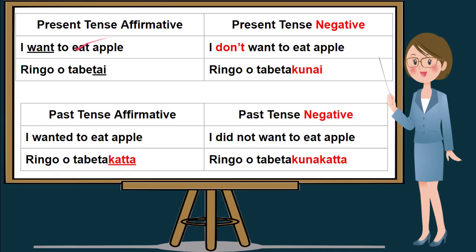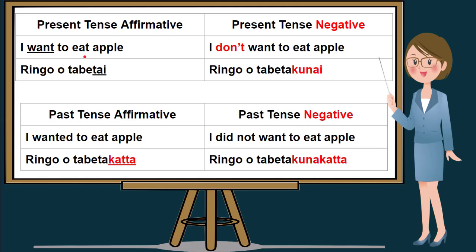What makes this statement or this sentence affirmative is the word want. Want is a tai form that makes this sentence an affirmative present tense. I want to eat apple is ringo tabetai. Take note that want is tai in Nihongo and apple is ringo.